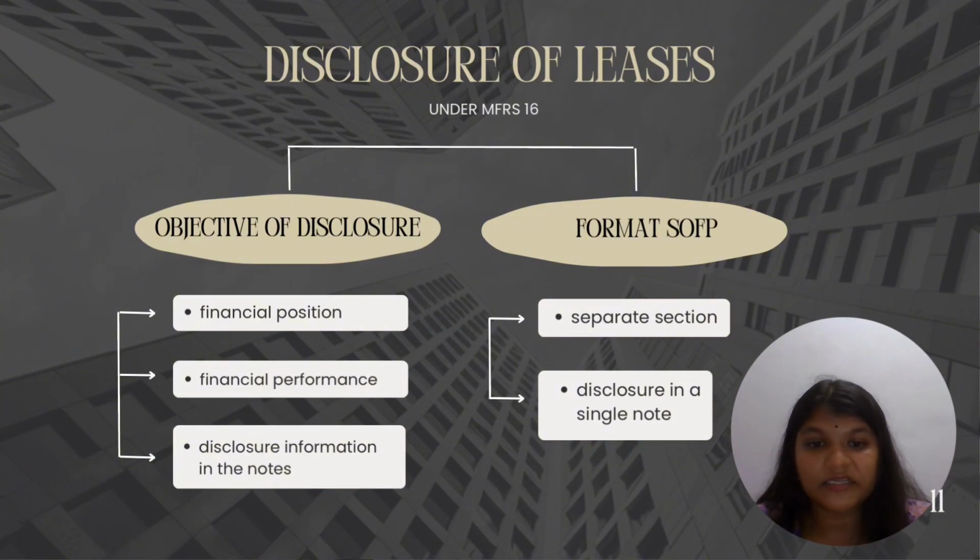Next is disclosure in a single note. Instead of separate line items, the lease-related figures are disclosed within the notes to the financial statements. This approach is suitable for entities where lease liabilities are not material or less significant. The note explains the composition of lease assets and liabilities with proper cross-reference.